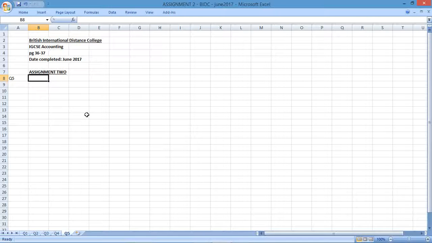So I am going to create all the journals. I'm going to be as comprehensive as possible to try to give you the best possible solution I can create in line with the information that we have in the question. So I'm going to start off with the cash receipts journal.